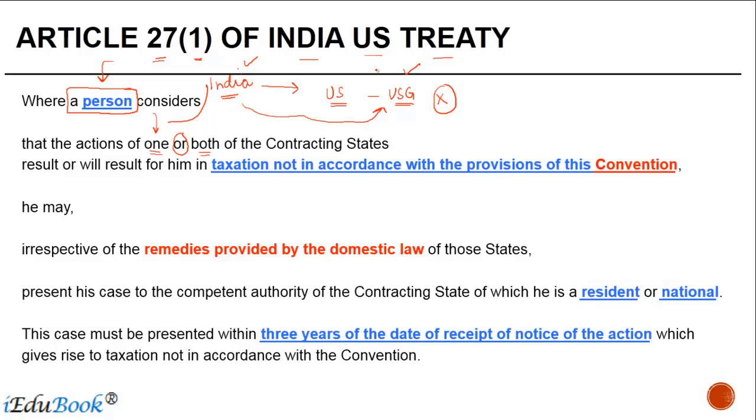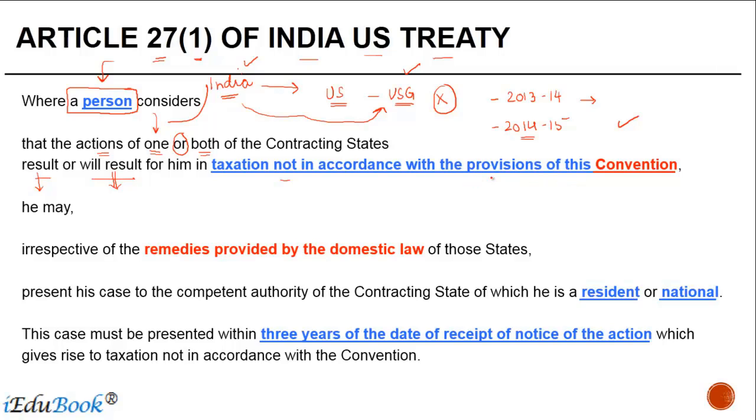So if a person considers that the action of one or both the contracting states result or will result, so this is a past action, so the assessment has happened. Let's say for example, for assessment year 2013-14, there's an order which is already passed against the taxpayer, right? Now the assessment is going on for 14-15, where the same order is expected to be again levied. In such a case, he can even file a MAP application for 14-15, right? In taxation, not in accordance with the provision of the convention.